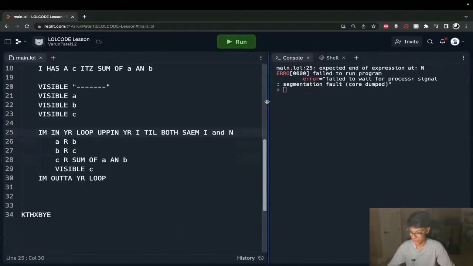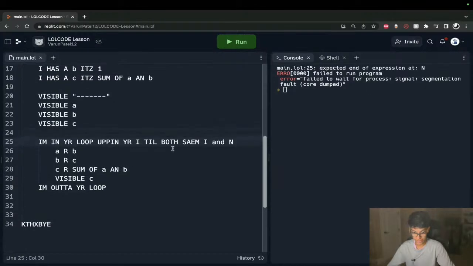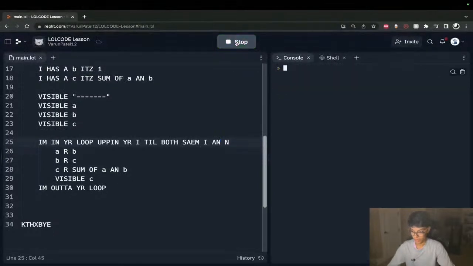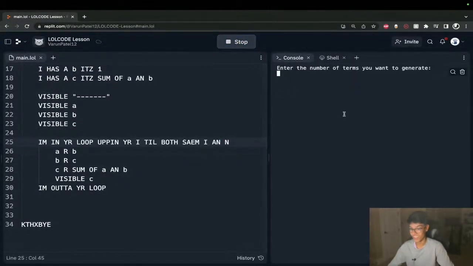Oh, geez. Looks like we missed something else again. Expected end of expression at N. And... till both same, I. Oh, it should be an. Okay, now we can run it. As you can see, in like one line of code, I had very minor spelling errors, and they just broke the whole code.